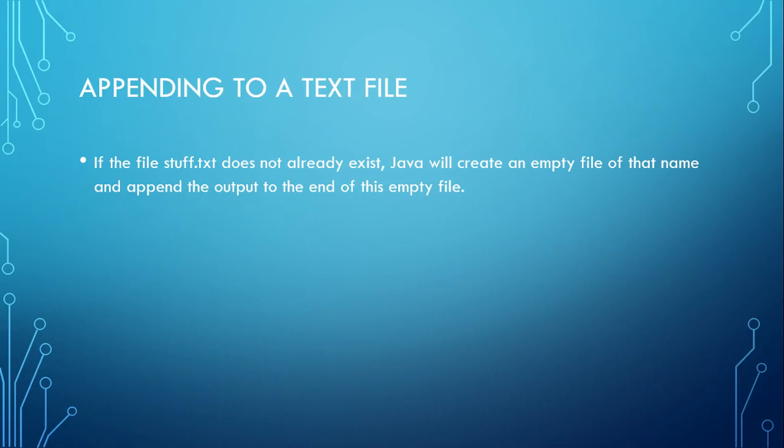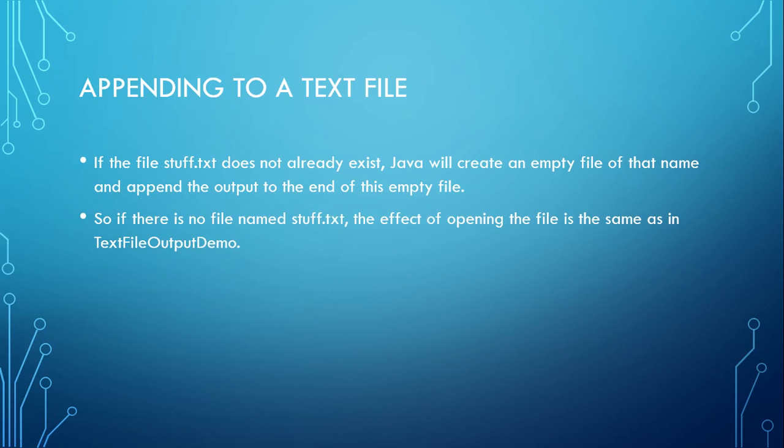Now, if stuff.txt does not already exist, Java will create an empty file with that name and append the output to the end of the empty file. So even if it doesn't exist, it just appends from the end. This is how it works. It just always goes in from the end. If it does exist, it's going to go after the existing contents.